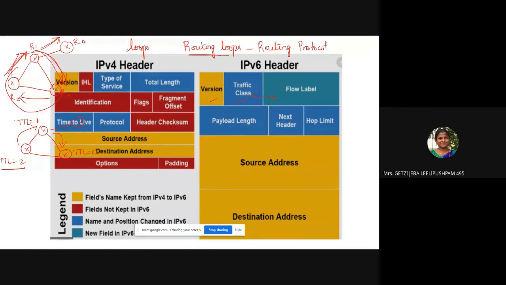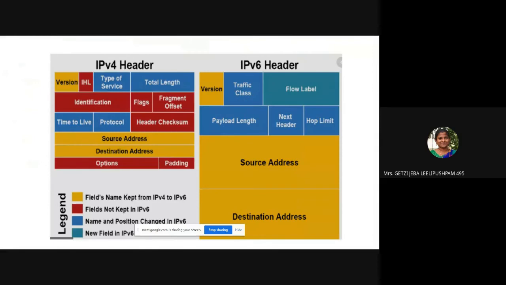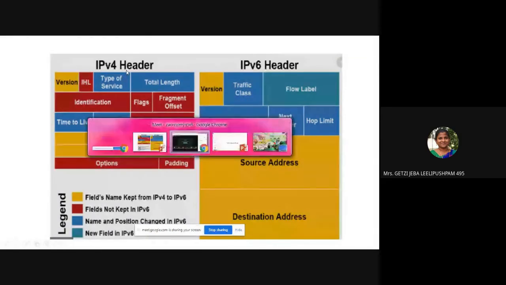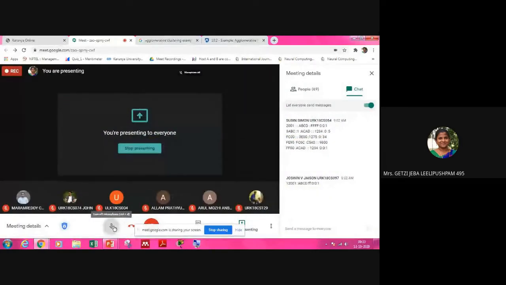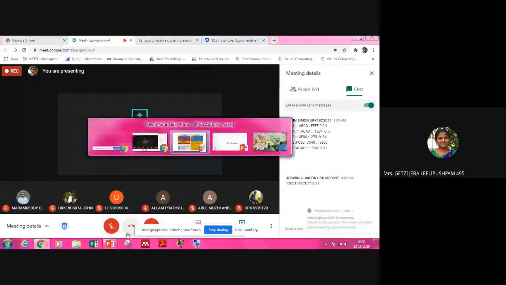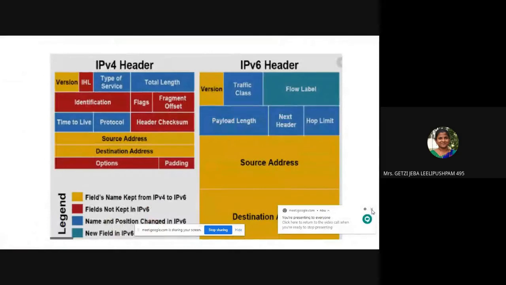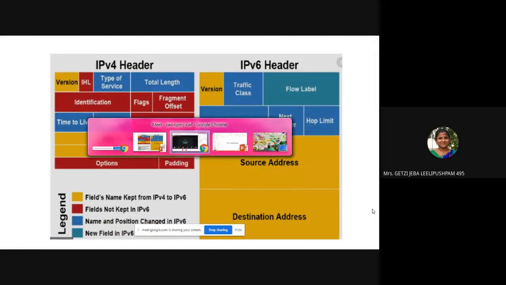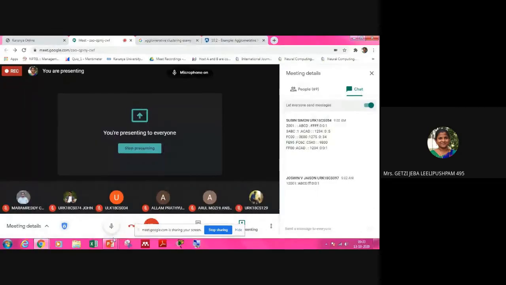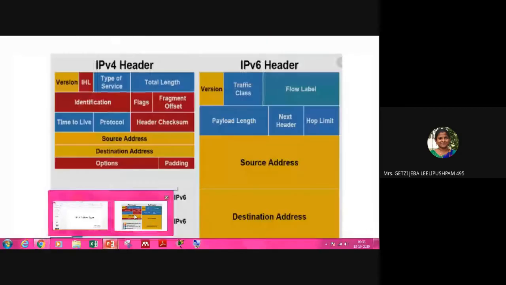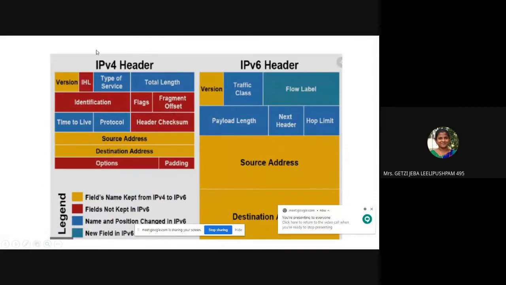So now I want everybody to take your notes. Please take your notes and draw both the header. Okay. So 5 minutes of time I'll give you. So draw both the IP version 4 and version 6 header in your class notes.